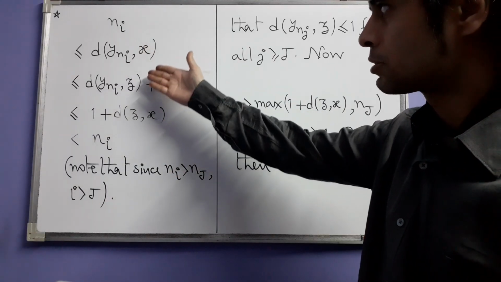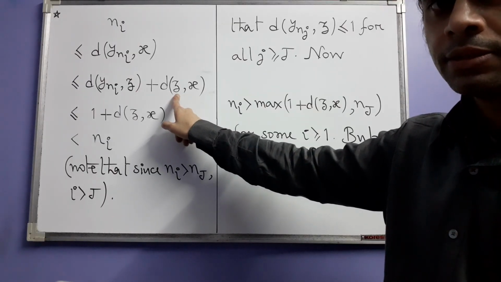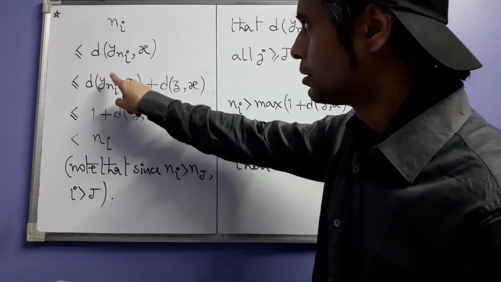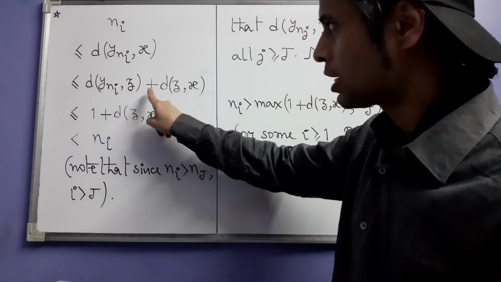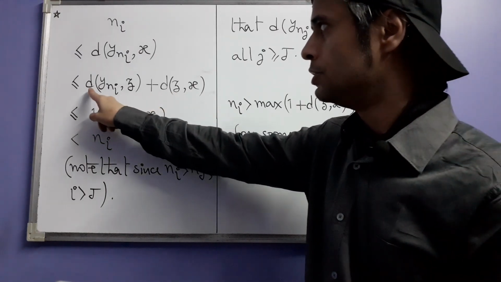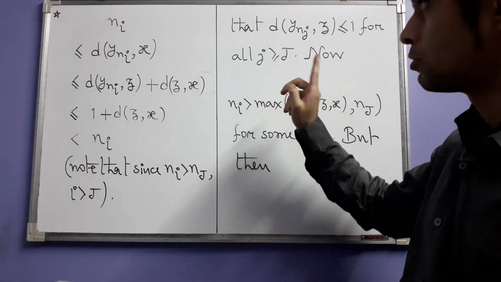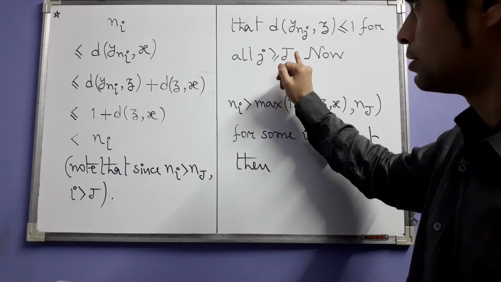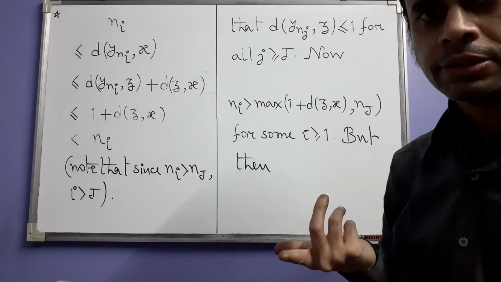But then we have used the triangle inequality to inject this intermediate point z. So this is less than or equal to the distance between y_ni and z plus the distance between z and x. However, the first term is less than or equal to 1, provided this i is greater than or equal to J. How do we know that i is greater than or equal to J?